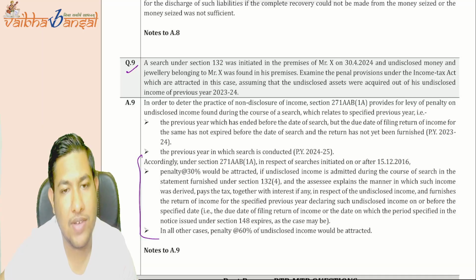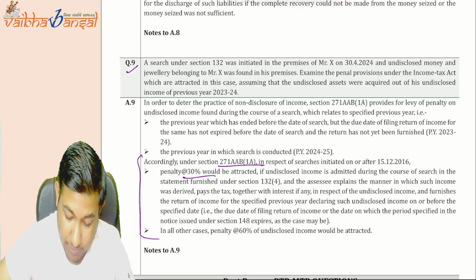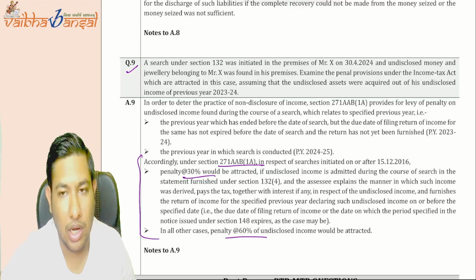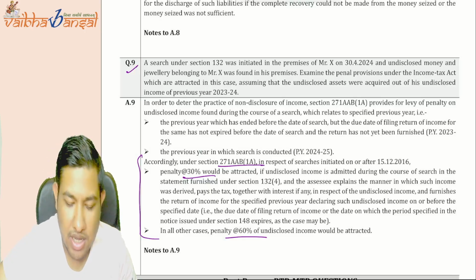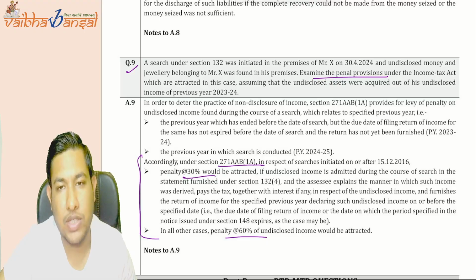Then there is a direct question on the penalty part. We have seen in the penalty part, 271AAB, the 30% penalty and the 60% penalty. There is nothing unique in this particular question. They are just asking for the penal provisions, and we have done this.